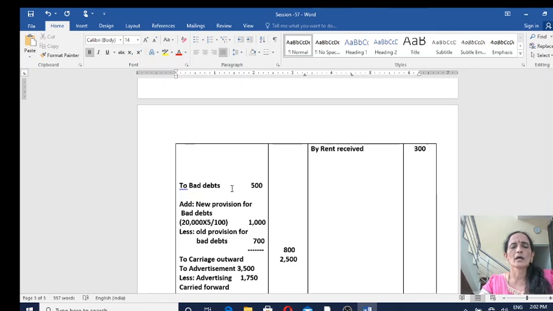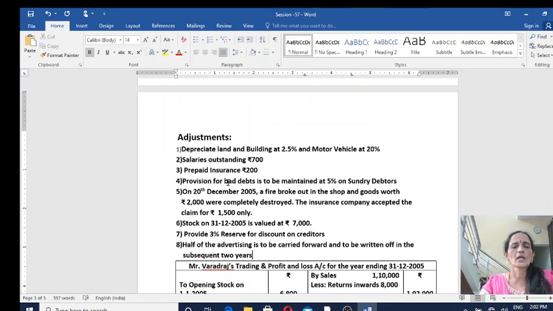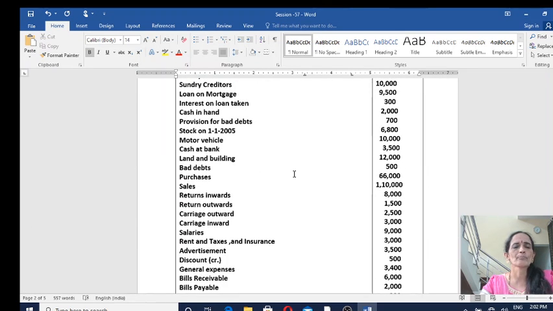So record it accordingly. Bad debts 500, add new provision for bad debts 1000, less old provision for bad debts 700. So to the outer column, net amount is 800. Now in the balance sheet from sundry debtors, you will deduct only the new provision for bad debts given in the adjustment. Hope it is clear to you. Move on to the next item now.